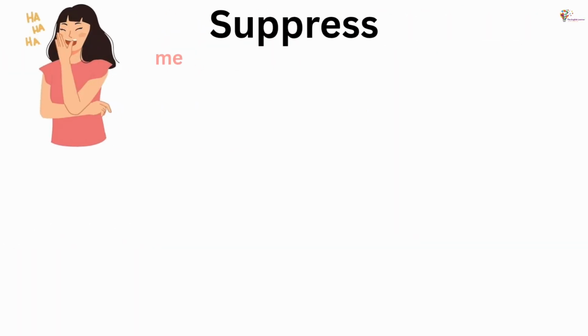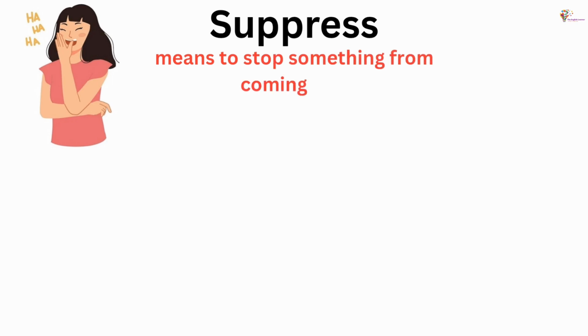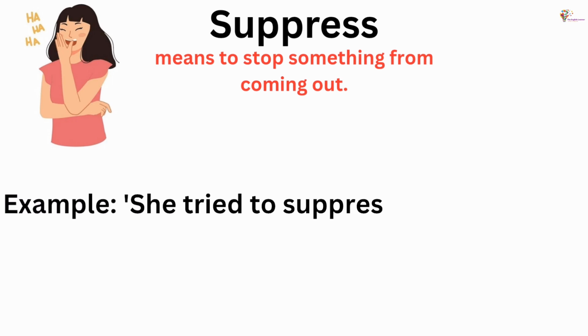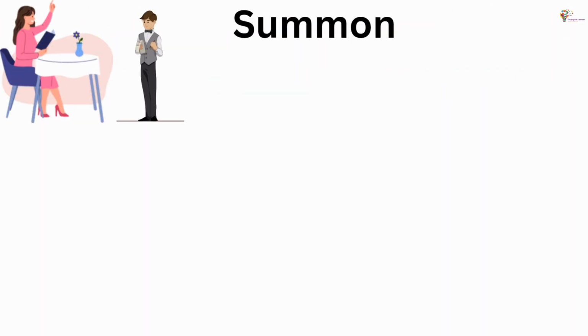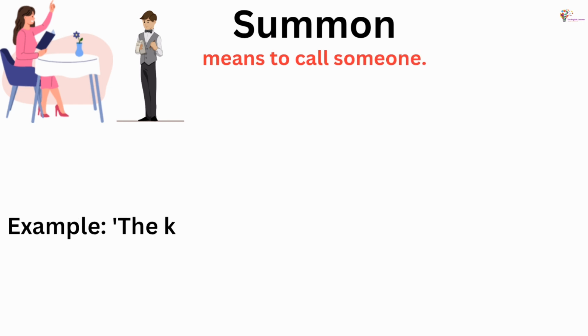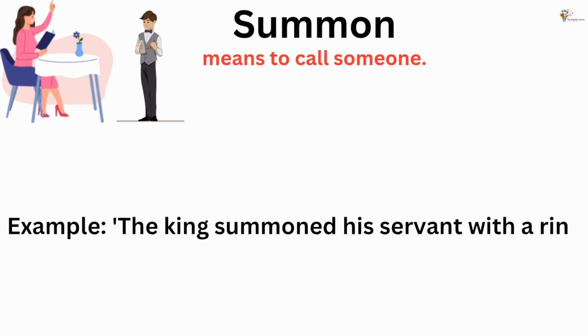Suppress means to stop something from coming out. Example: she tried to suppress her laughter in class. Summon means to call someone. Example: the king summoned his servant with a ring of the bell.